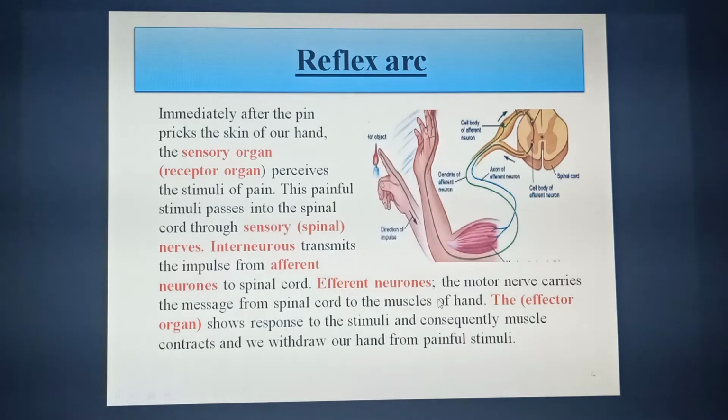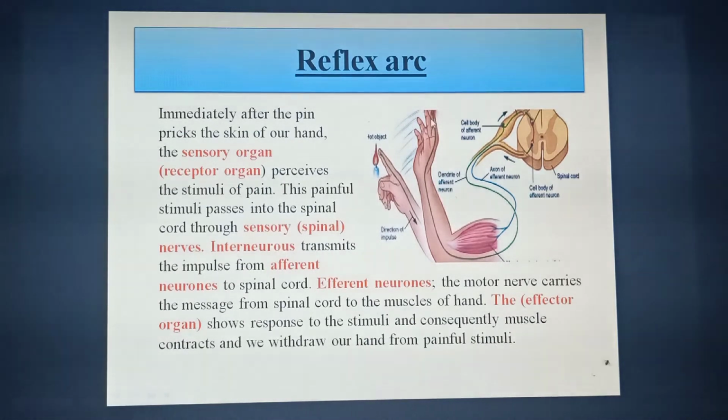The effector organ shows a response to the stimulus that comes from the spinal cord, that is the withdrawing of the hand. Consequently the muscle contracts and we withdraw our hand from the painful stimulus.